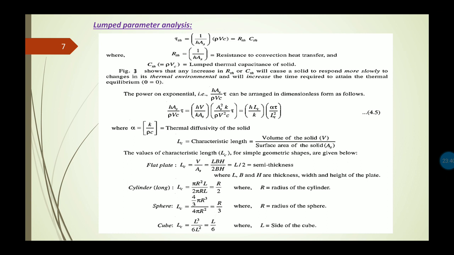If you remember that much, we can calculate the characteristic length for any geometrical shape. So let us move to the next page.